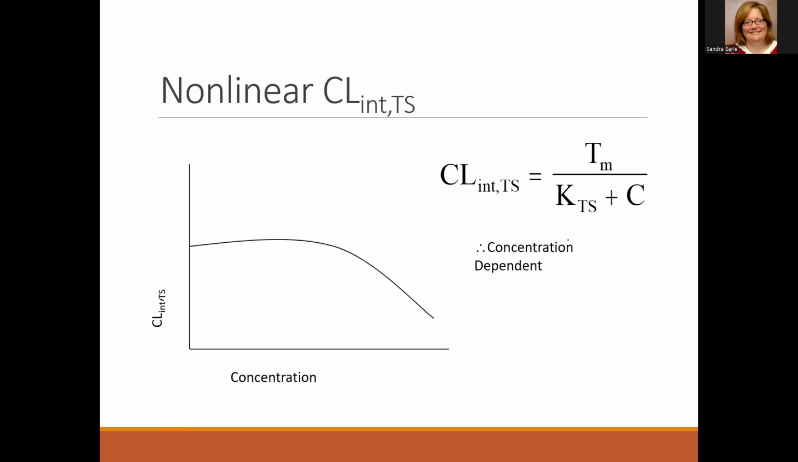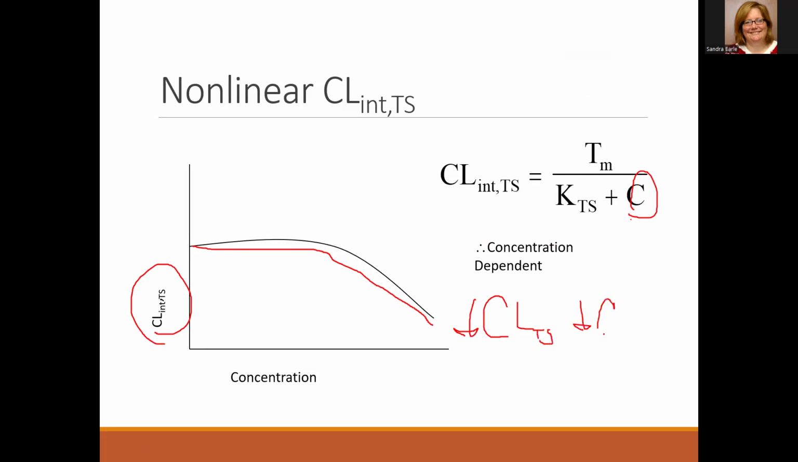However, if that's not true and we have to include the concentration, as our concentration increases, our intrinsic clearance will decrease, which will decrease renal tubular secretion clearance, which then in turn decreases total body clearance, which then, of course, increases half-life, increases Css average. You know what that all does.